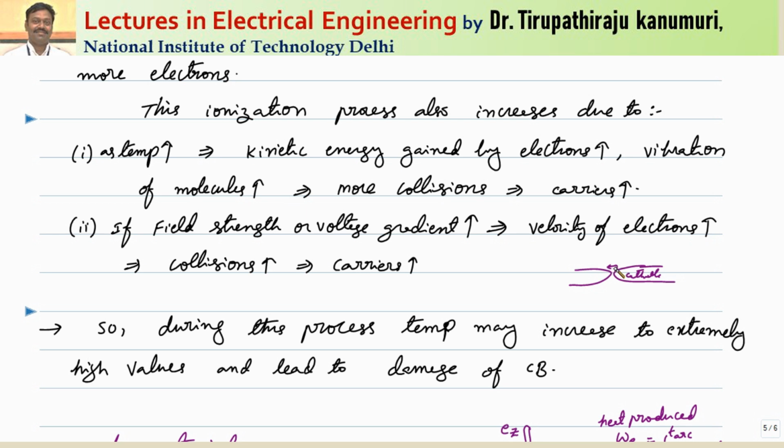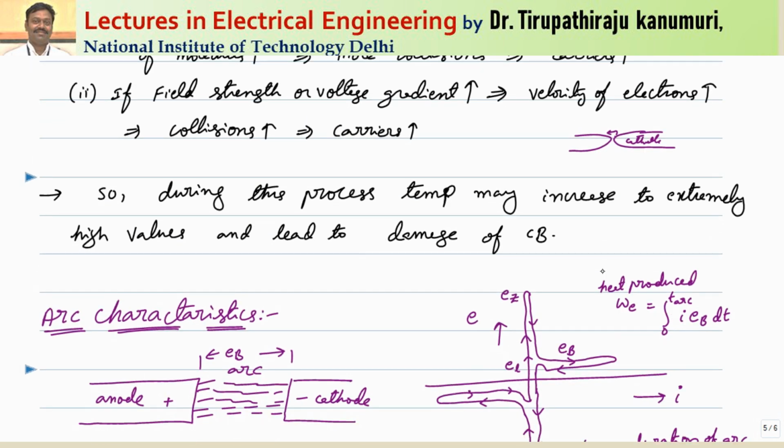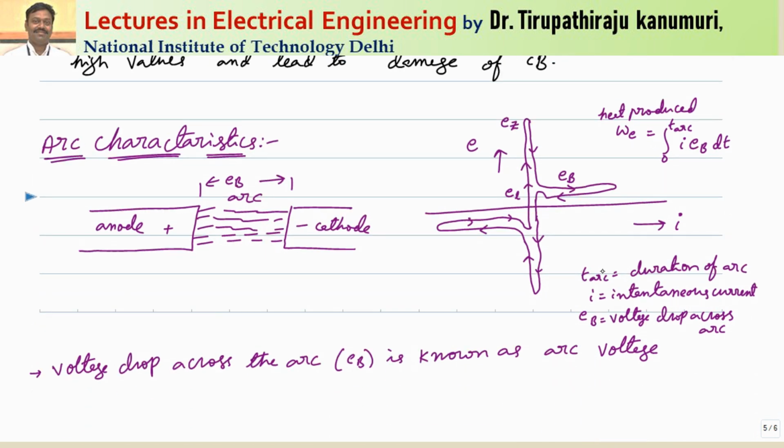So this is a cumulative action. So the heat goes on increasing and automatically the number of carriers will go on increasing, and this heat produced may go to an extremely high value and may lead to damage to your circuit breaker. So you have to take care that this temperature does not go to an extreme high value. So now practically it is observed that, if you are taking this as anode, this is your